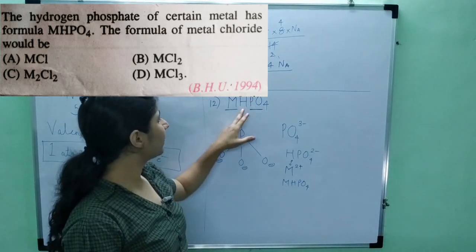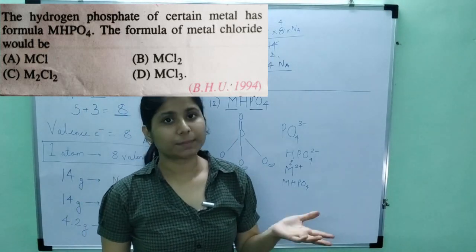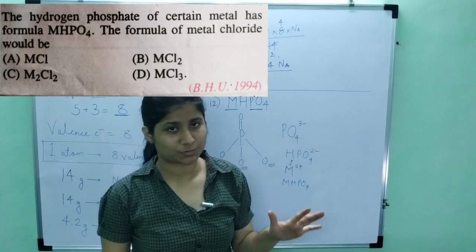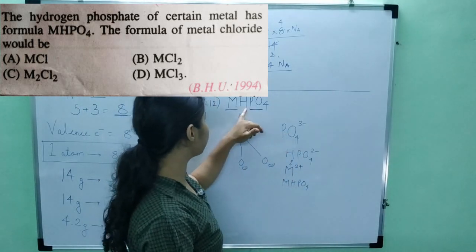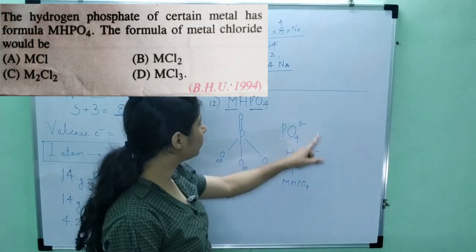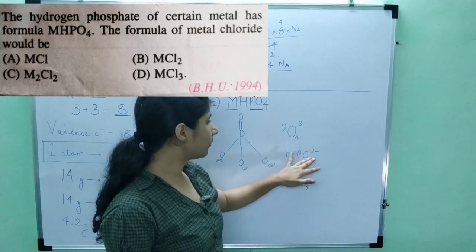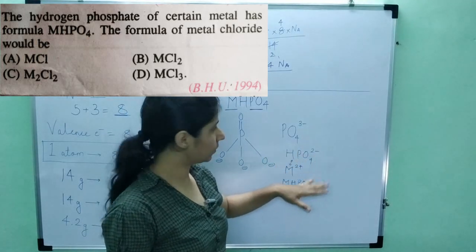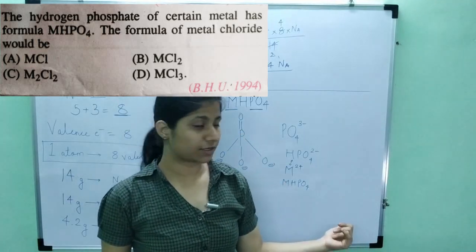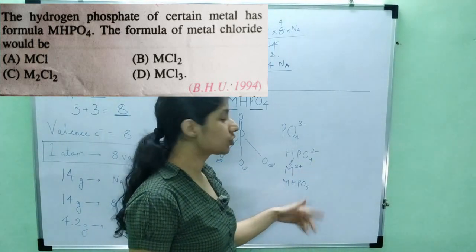Now H is generally present as H plus, except in metal hydrides where it is present as H minus, but here it is present as H plus. So it has 1 plus charge. Out of 3 minus charge, if 1 plus charge is nullified, HPO4 still has 2 minus charge. Now this M should have a plus 2 charge such that this 2 minus charge is nullified and we get a neutral compound MHPO4. So 2 plus and 2 minus should be nullified.